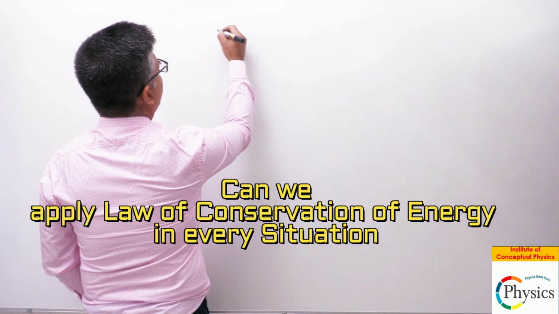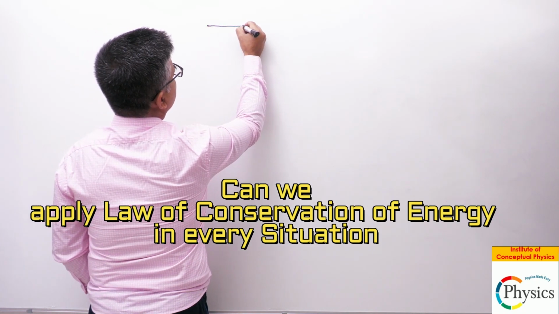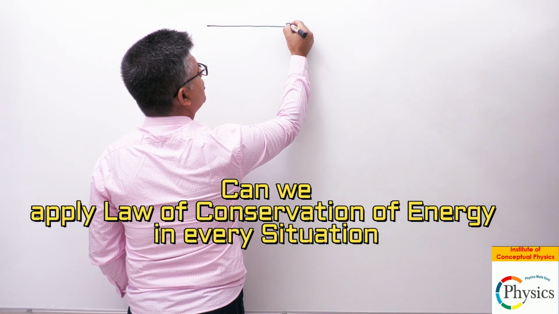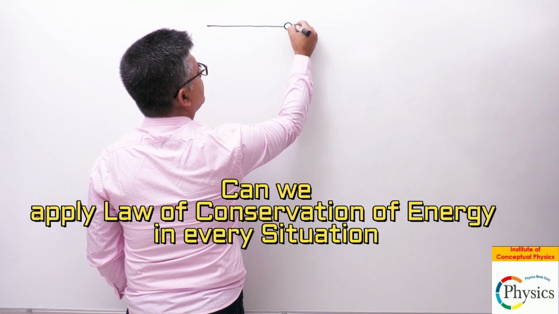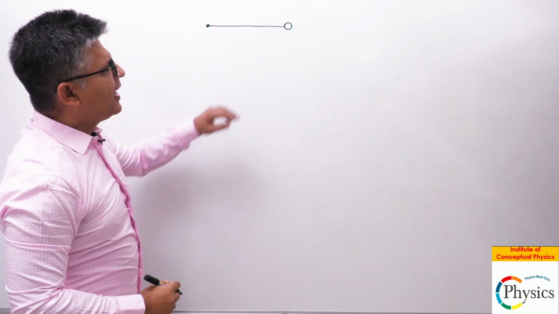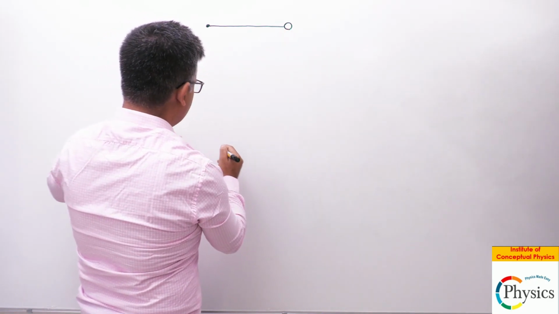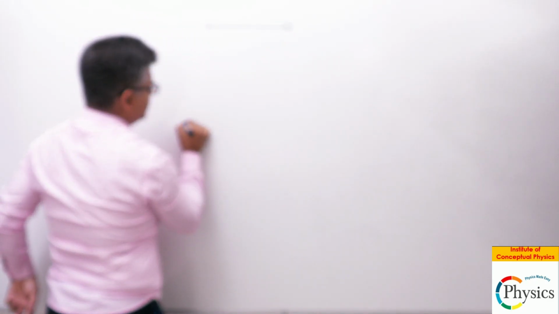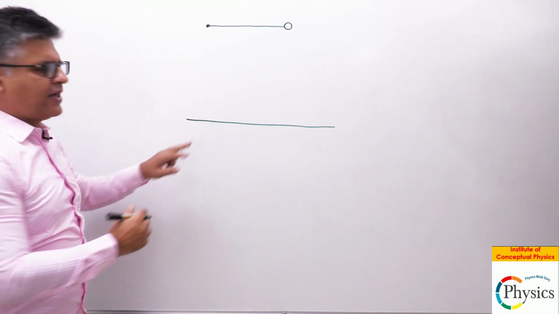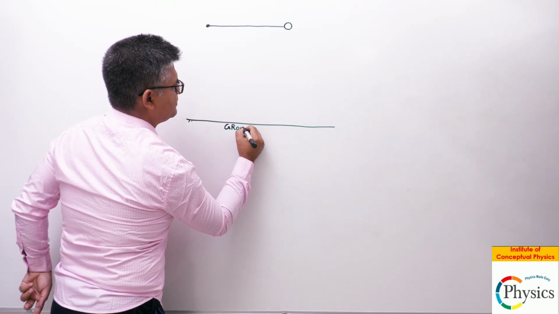Now the situation is you have a body which is connected to a string. So what I'm drawing now is a string, and this is your body, okay? So this is a fixed point, right? And you're, with the help of something, holding this. This is at a height, and this is where the ground is existing. So this is your ground, okay? Earth. So this is your ground.